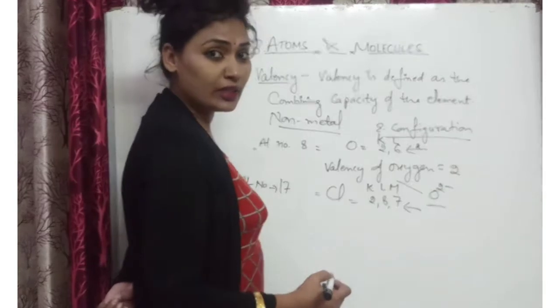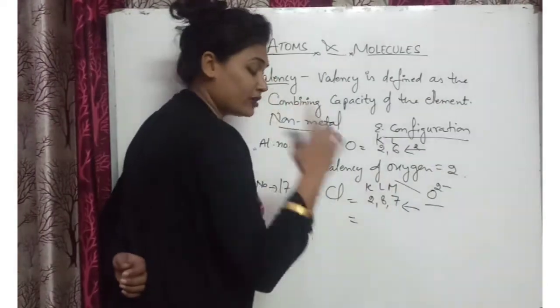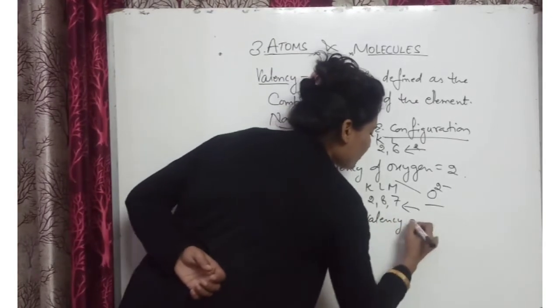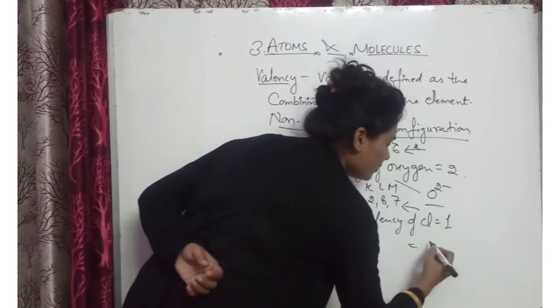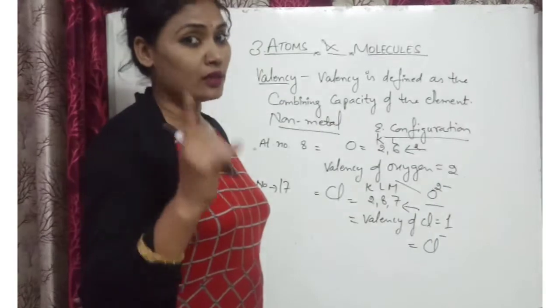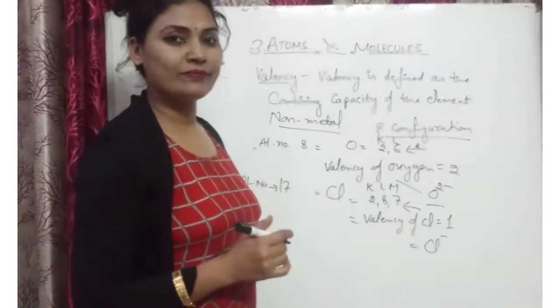So it needs 1 electron to complete its octet. Octet means 8. So its valency is 1. The valency of chlorine is 1, and it will form the chloride ion because it will gain 1 electron in its shell.